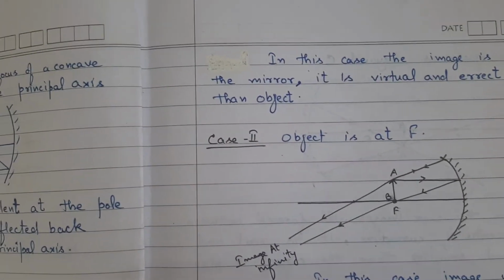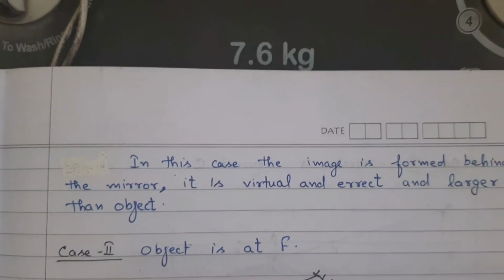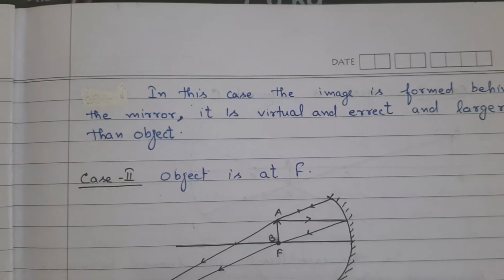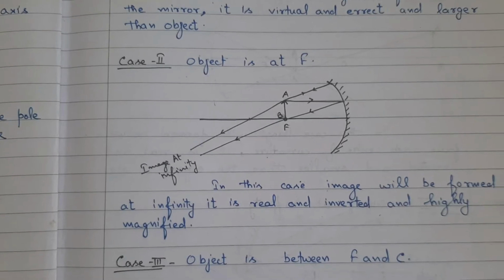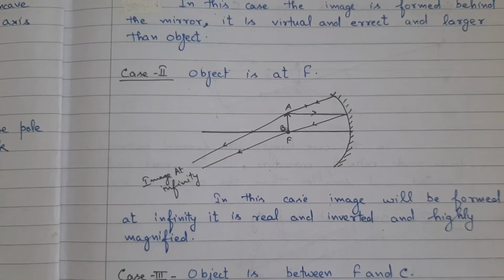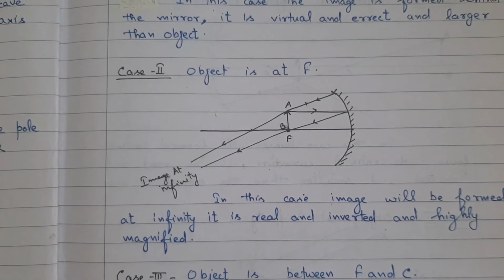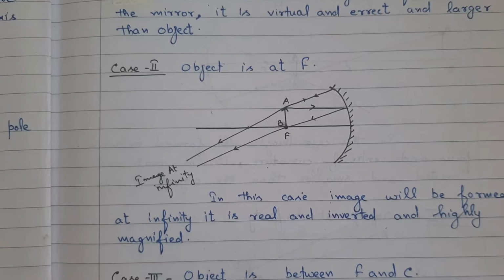Case 1: when the object is placed between P and F, the image is formed behind the mirror. It is virtual, erect and larger than the object. Case 2: object is at F. In this case, the image will be formed at infinity. It is real, inverted and highly magnified.